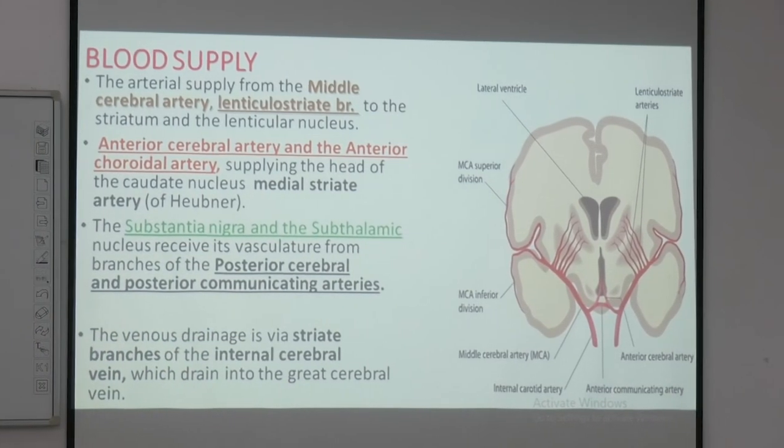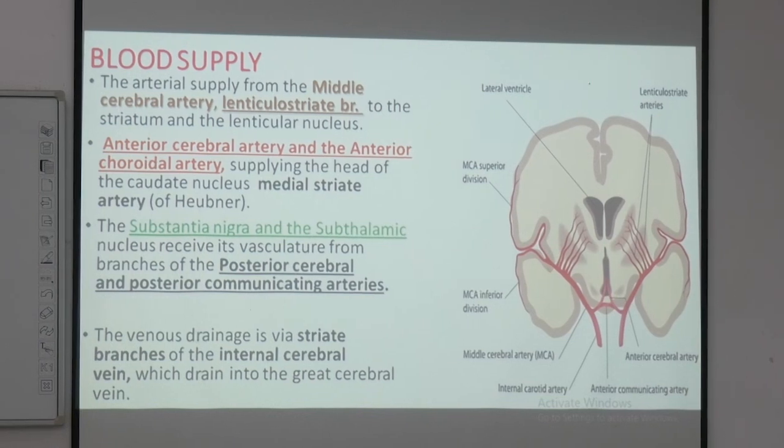So, three different arterial sources are supplying from three different regions, supplying the entire region. The major supply is of course the MCA lenticulostriate branch. That's a common artery which is thrombosed or ruptured, and in most of the clinical cases we see it affecting this region. The other is the anterior cerebral artery or anterior communicating artery, which is supplying the head of the caudate nucleus area, and the posterior part, which is the brainstem region, the substantia nigra, is supplied by the posterior cerebral artery. Now, coming from the